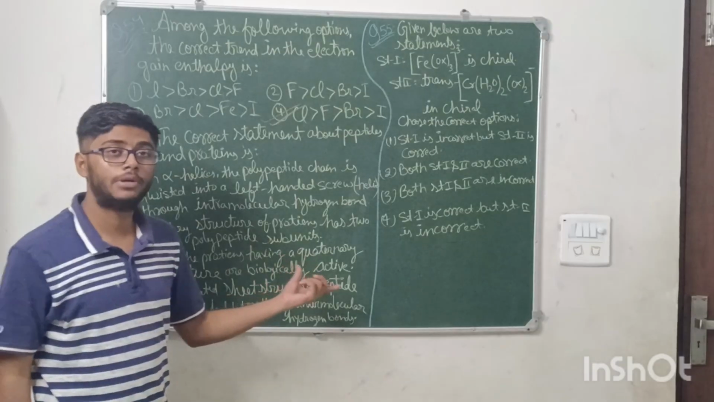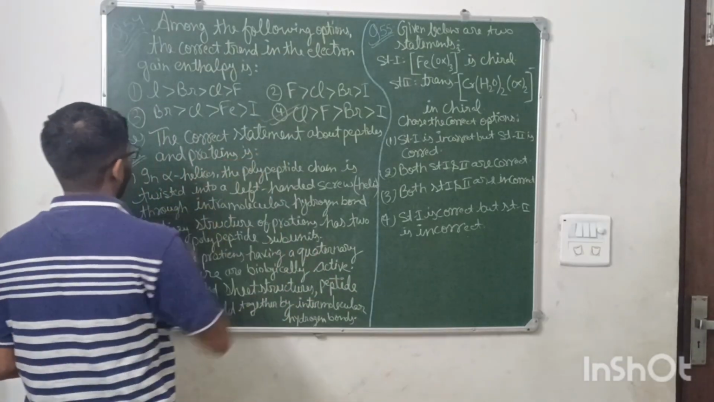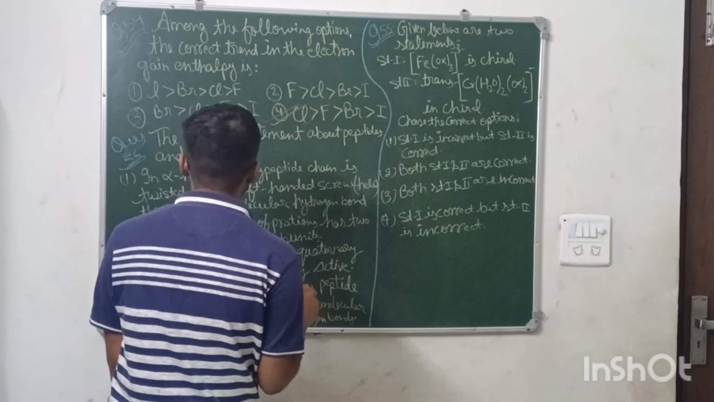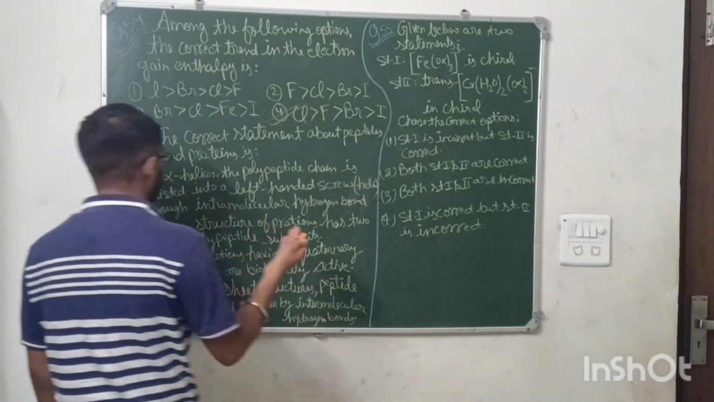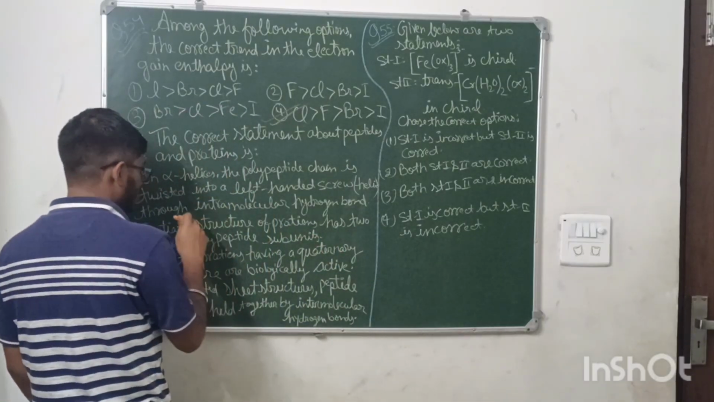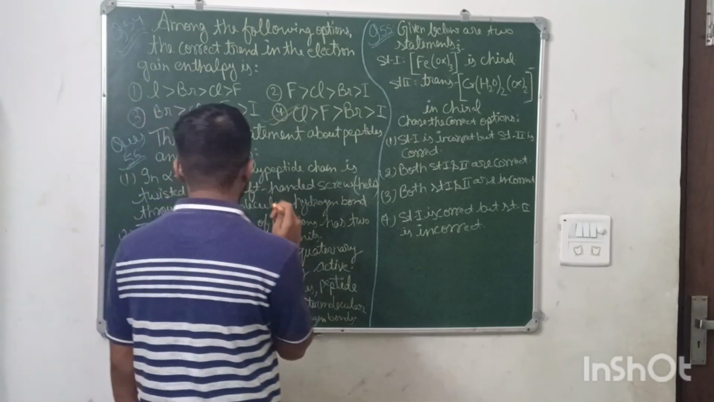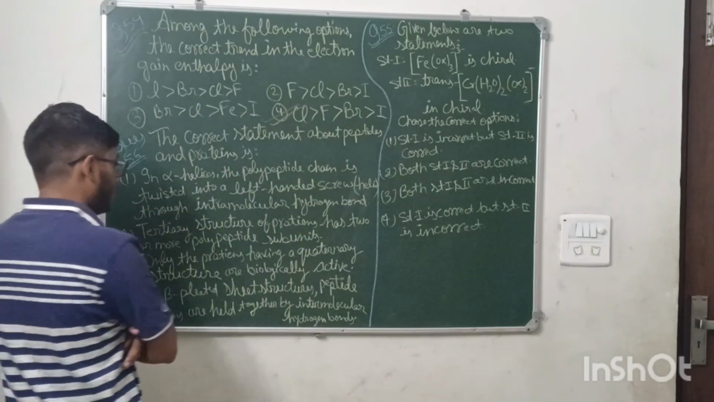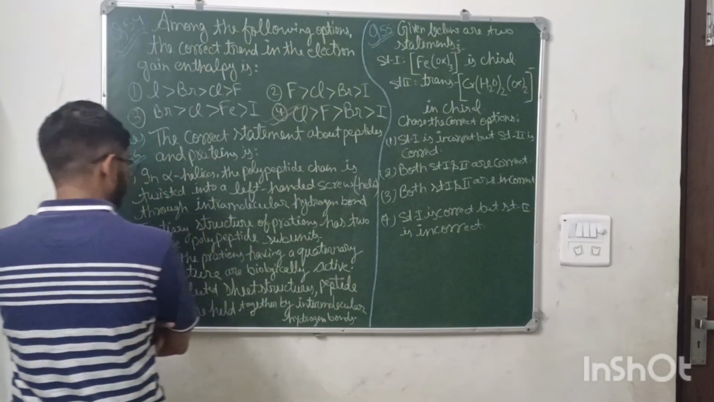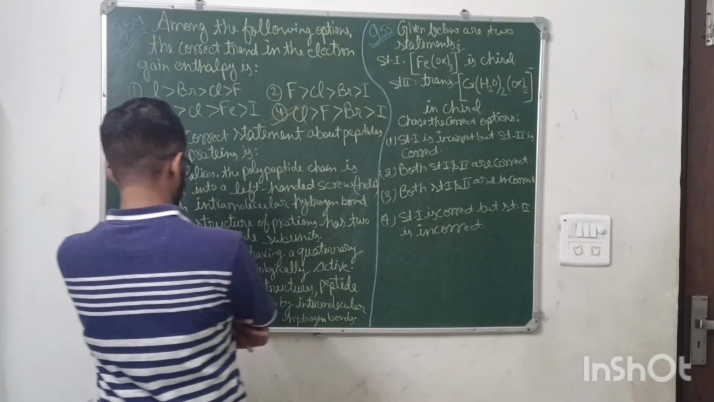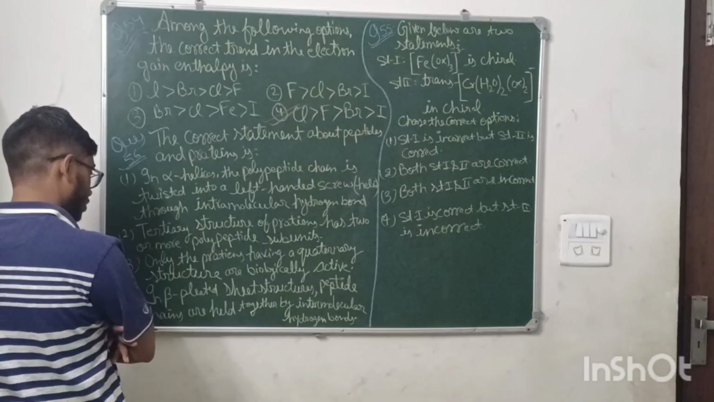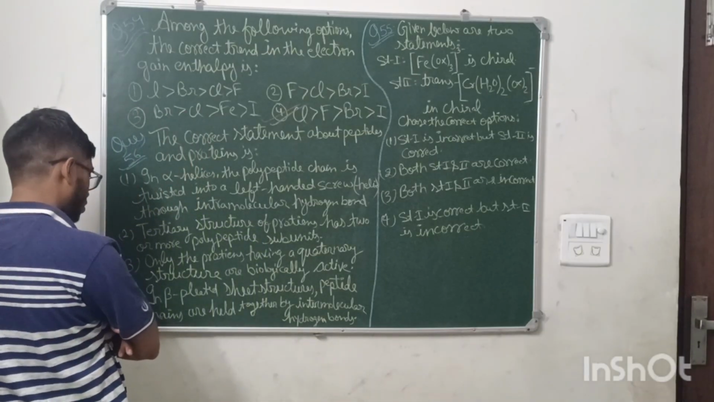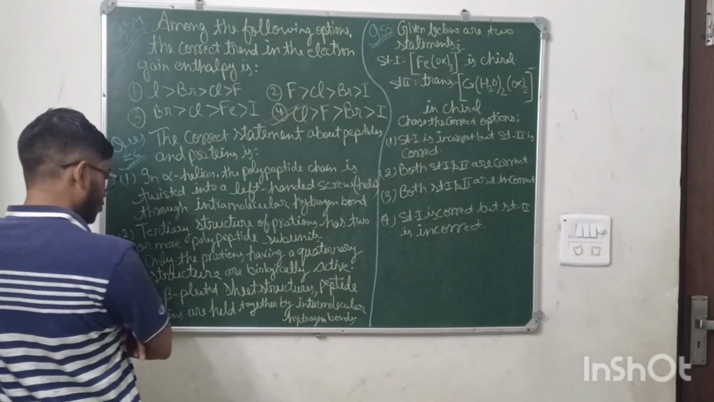Next question is from the chapter biomolecules. You have to tell the correct statement. First, in alpha helix, the polypeptide chain is twisted into a left-hand side through intermolecular hydrogen bond. Second, tertiary structure of proteins have two or more polypeptide subunits. Third, only the proteins that have a quaternary structure are biologically active. Fourth, in beta-pleated sheet structure, peptide chains are held together by intermolecular hydrogen bonds.